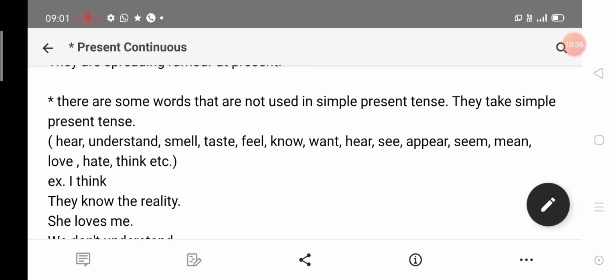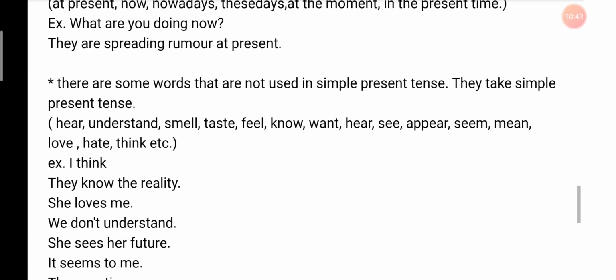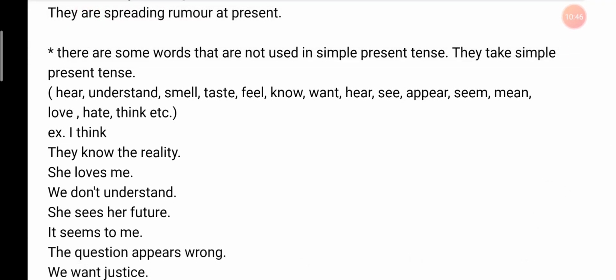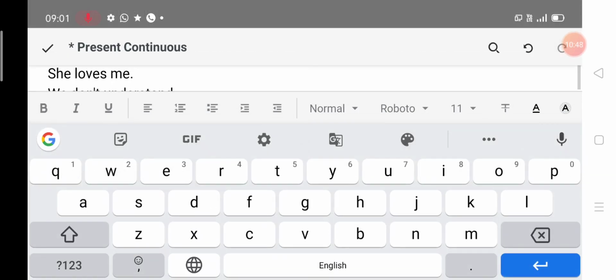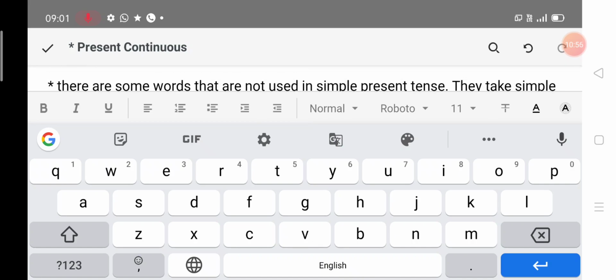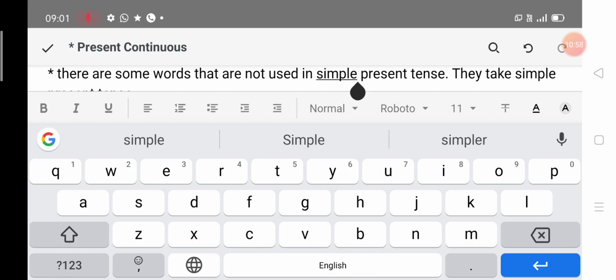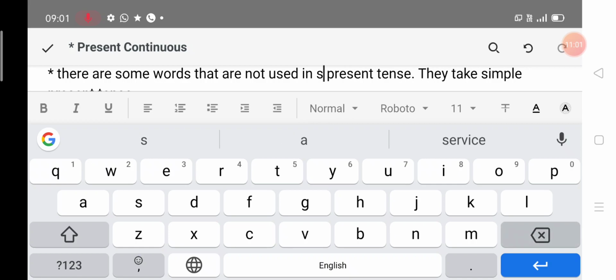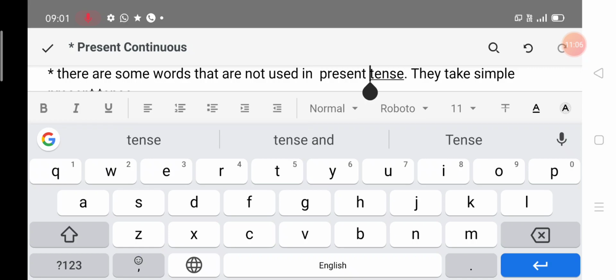There are some words that are not used in present continuous tense. So they will take simple present tense.